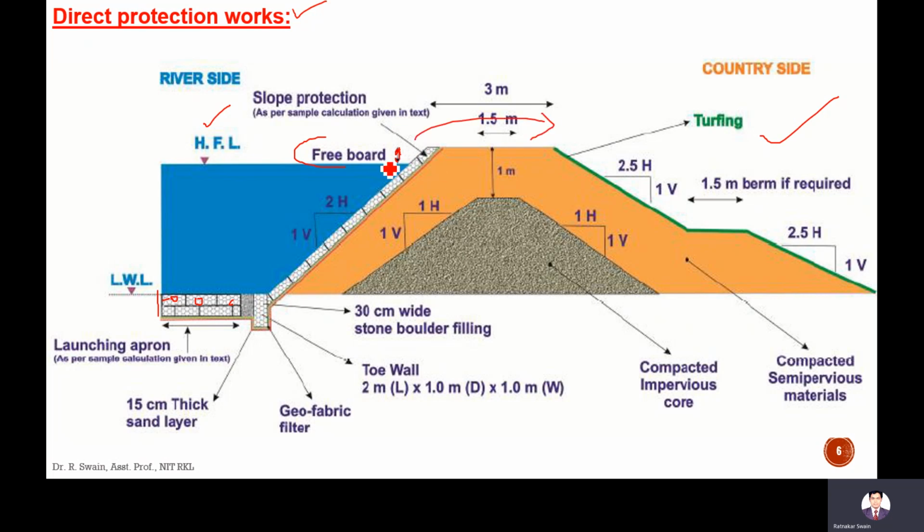Freeboard means extra depth is provided just to avoid overtopping of the river. If there is a wave here due to wind, that wave causes overtopping. That's why the freeboard is provided. This is the highest flood level. Here the stone core, a compacted impervious core, is provided in the bank.